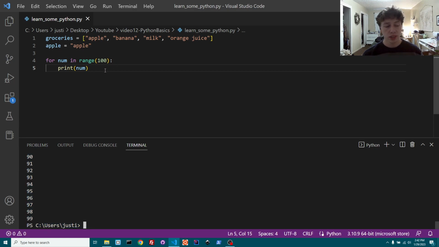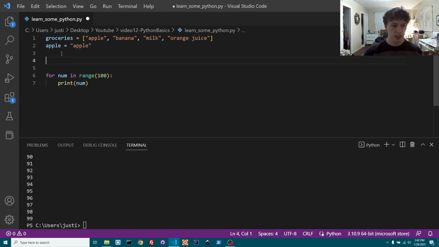This would be something really easy that you could do for factorials. So if you wanted to say factorial, essentially a factorial is just a number, so if it's 10 and you want to get the factorial, then it would be 10 times 9 times 8 times 7, all the way to 1. So you could say from range 1 to factorial.